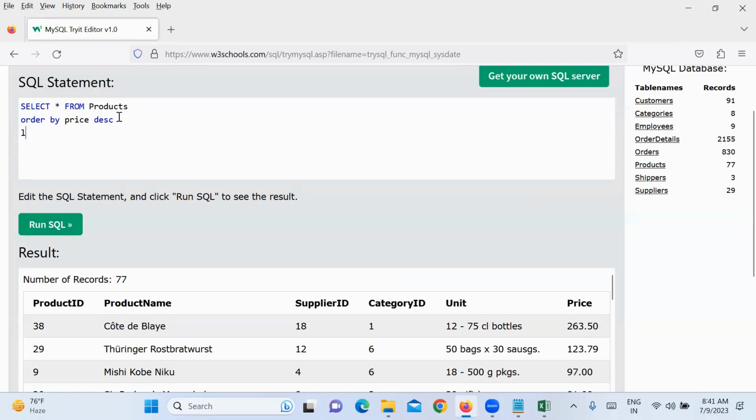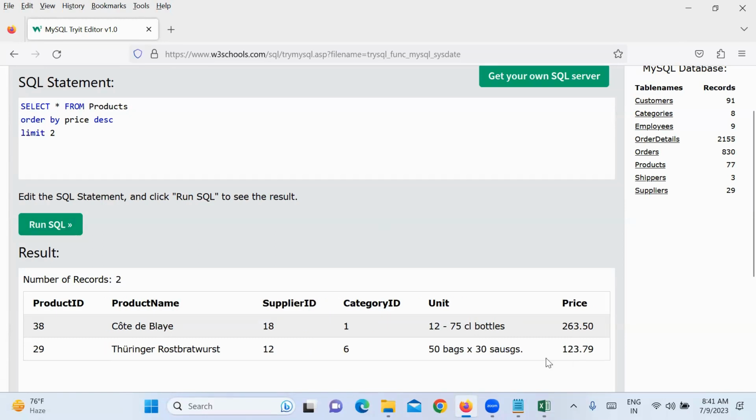Yes, limit 2. Now you got only the 2 highest price products, right? Price you are putting in descending order, then we are limiting. So like that you have to think, right?